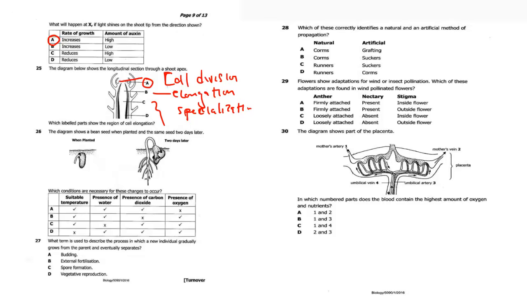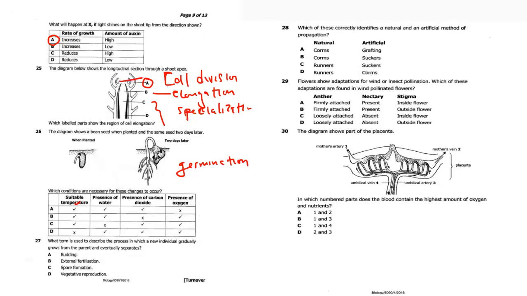Question 26: the diagram shows the bean seed when planted, and the same seed 2 days later. Now the bean seed is a dicot. So let us see the question. Which conditions are necessary for these changes? So which conditions are necessary for germination? Because that is what happened to the seed.